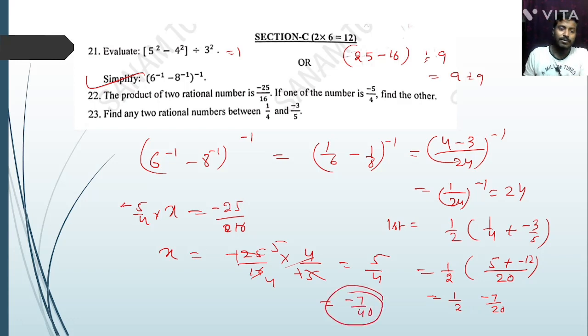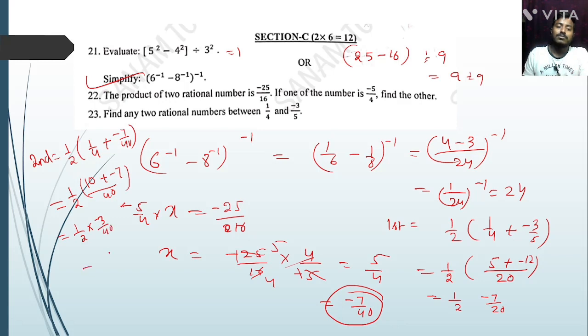So the second is 1 by 2 of 1 by 4 and minus 7 by 40. Now calculate. Take LCM. 1 by 2, LCM is 40, 4 into 10, plus minus 7, that is 3, so 1 by 2 into 3 by 40, so 3 by 80. So another rational number is 3 by 80.